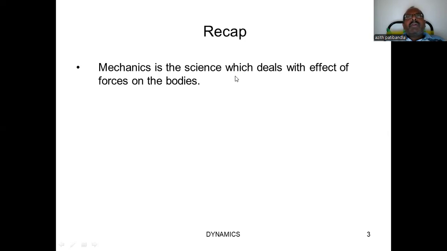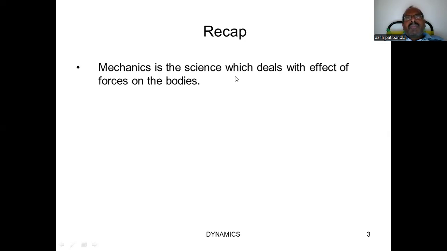Whenever force is applied on a particular body, definitely there is some change in that body. That is called the behavior of the body under the action of that force. That is the meaning of mechanics.